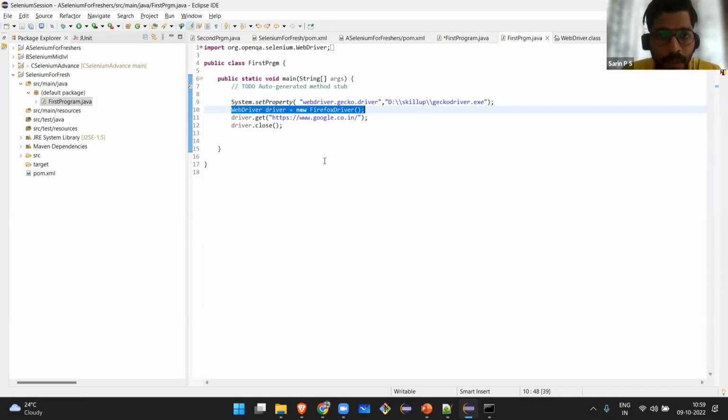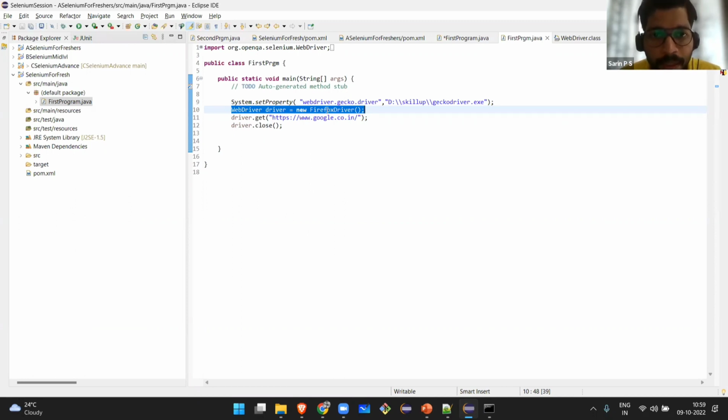What is it doing and how is it making the life of Selenium automation engineers much easier? Whenever they want to switch from Firefox to Chrome, it is quite easy. The WebDriver interface is playing a very important role here, that you can investigate yourself. How is it making the switch from one browser to another?